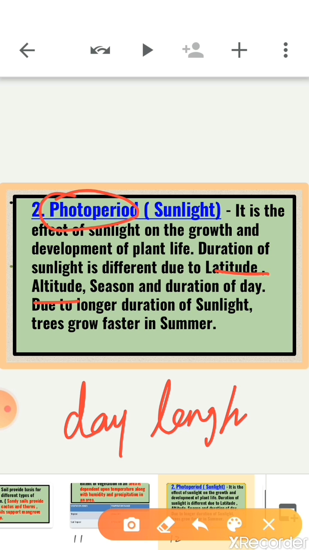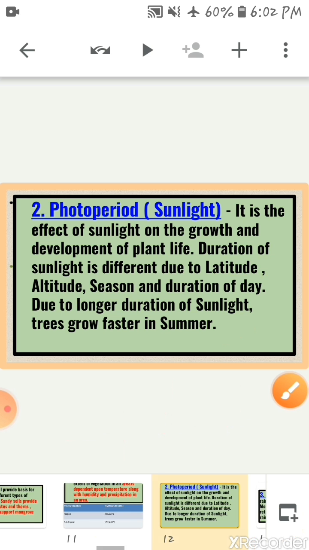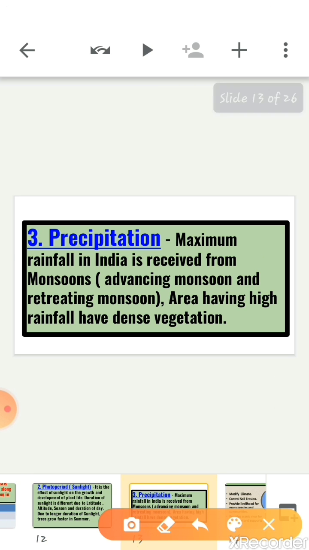Due to longer duration of sunlight, trees grow faster in summer, and the southern slopes in the Himalayan region are covered with thick vegetation, as compared to the northern slopes, because the southern slopes receive more sunlight. That's why.